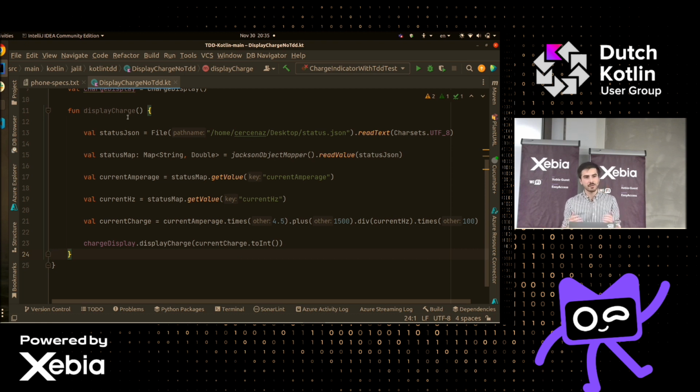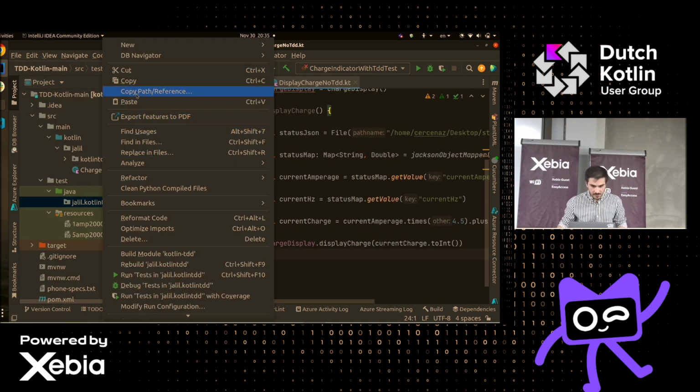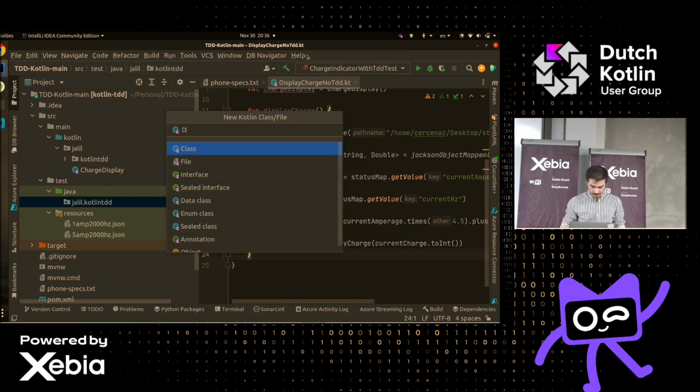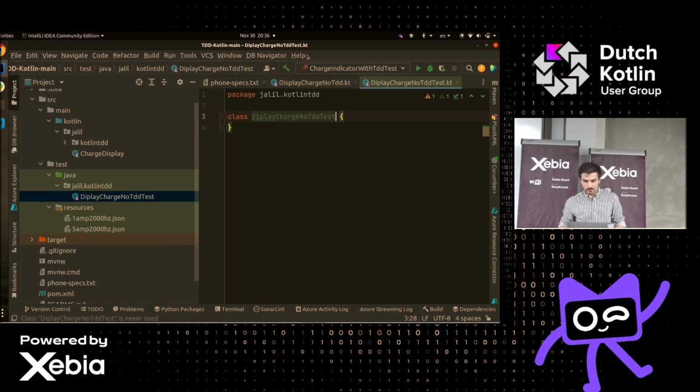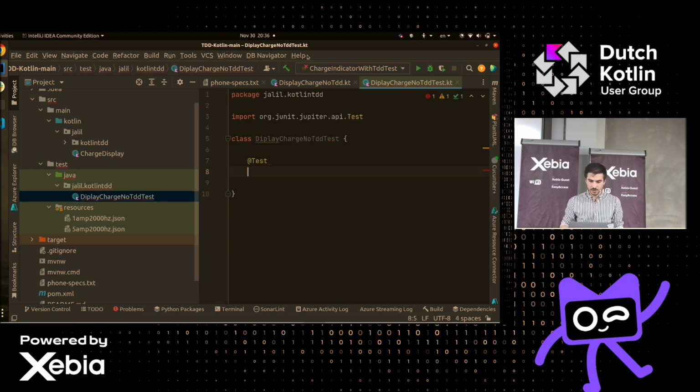We push the code, but we have this thing that's called code coverage. It's complaining that my code isn't covered by tests. Okay, cool. Whatever. Let's go write some stupid tests. Let's call it display charge, no TDD, test. Cool. And then, yeah, I made a mistake here. Whatever. And then, how do we write the test? We're going to use JUnit. And yeah, let's go test charge display, right? And then, so what do we do now?